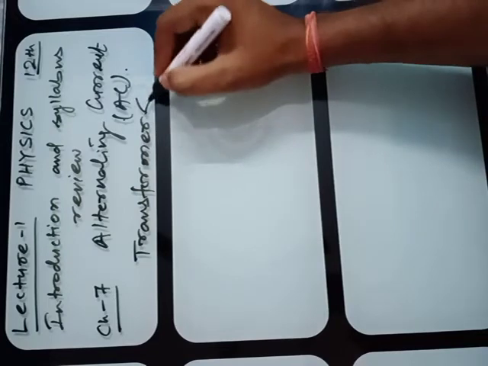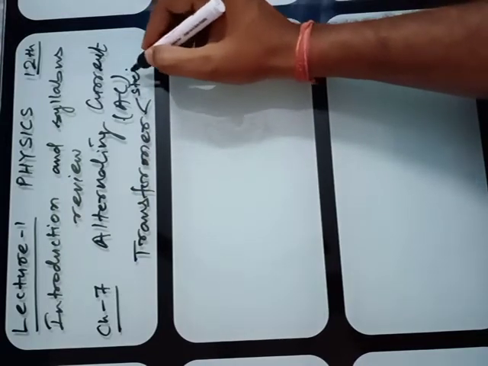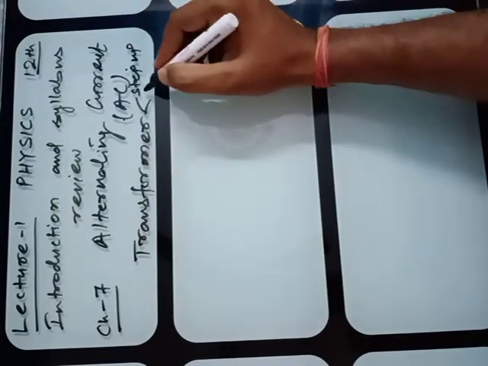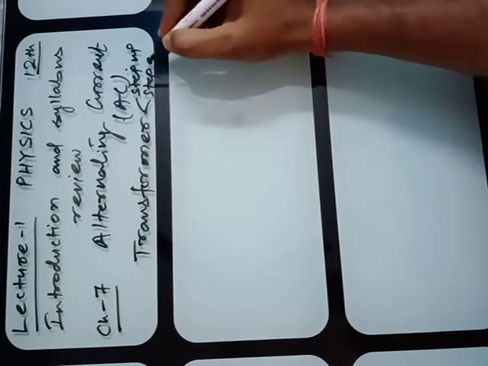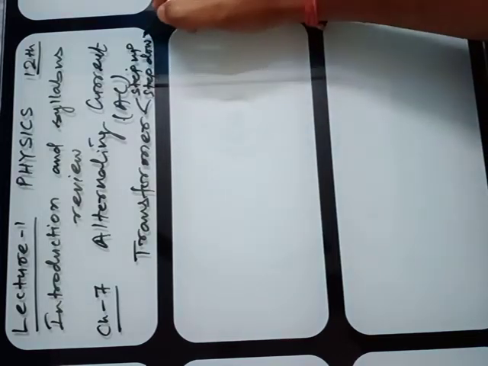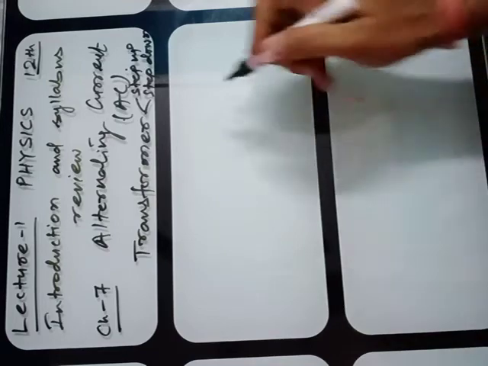There are two types of transformer, step up and step down. The two transformers you have to study, step up and step down.